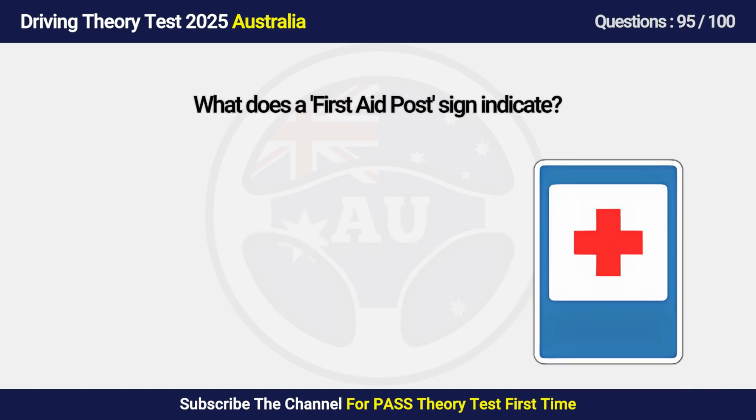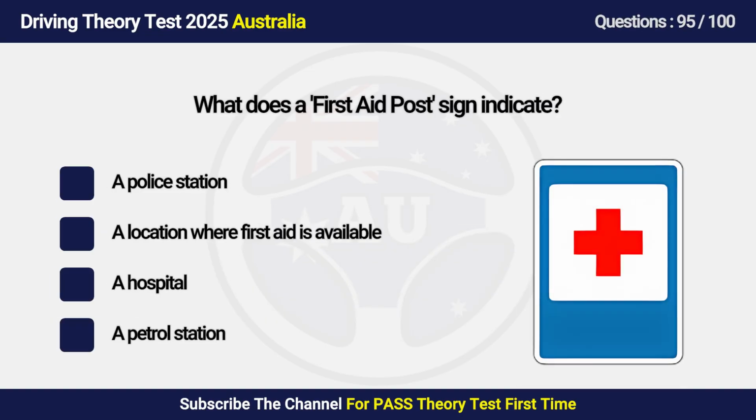Question 95. What does a first aid post sign indicate? A. A police station. B. A location where first aid is available. C. A hospital. D. A petrol station.